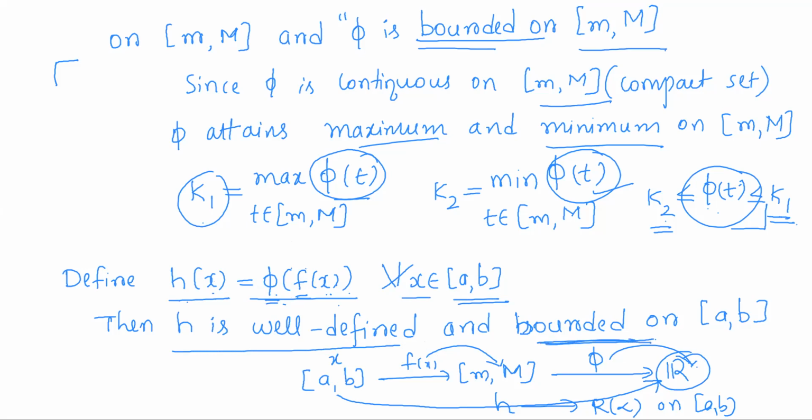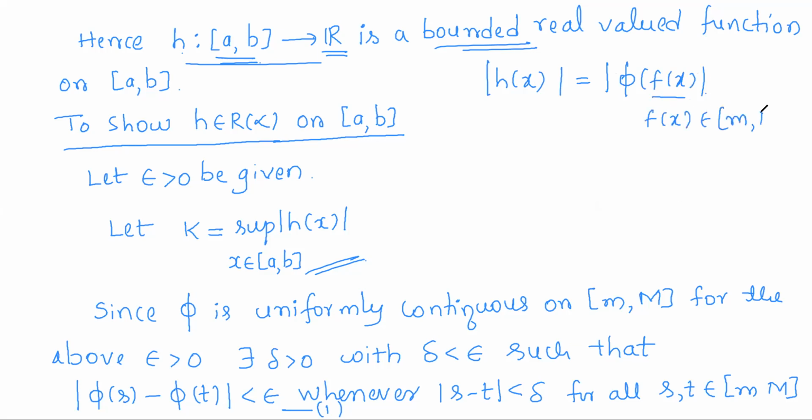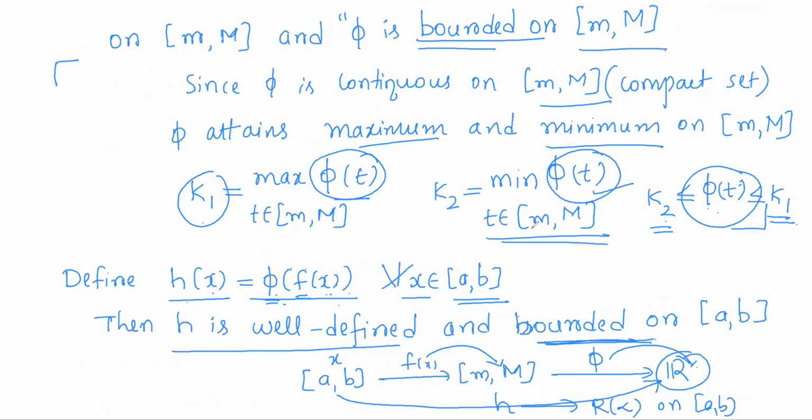h is basically a real valued function on the closed interval a comma b, which is also bounded, because if we consider any h of x, what is it? Modulus of h of x is modulus of phi of f of x, where f of x varies over the closed interval small m capital M. But for any t varying over that interval, phi of t is bounded between k2 and k1, right?